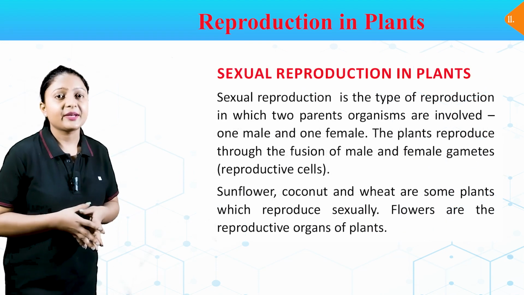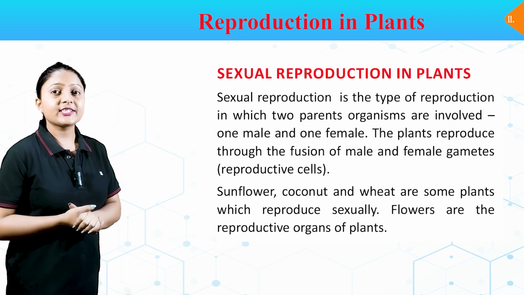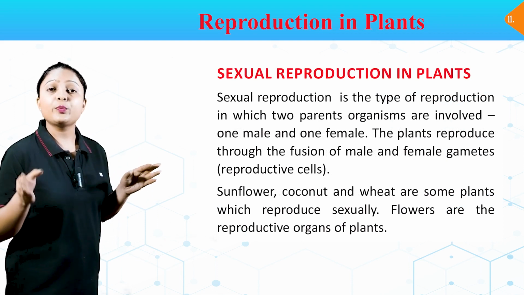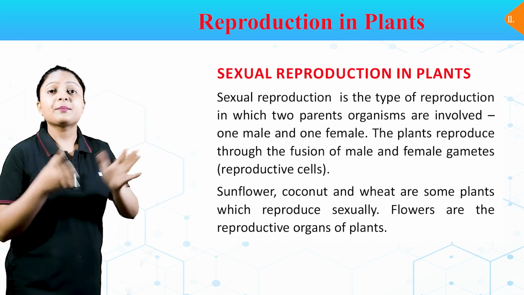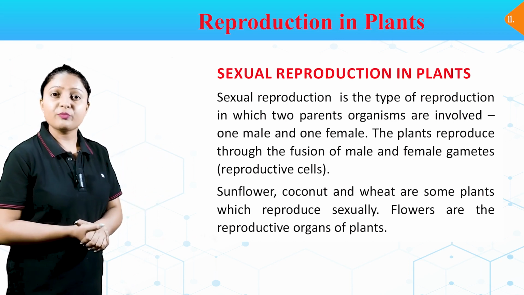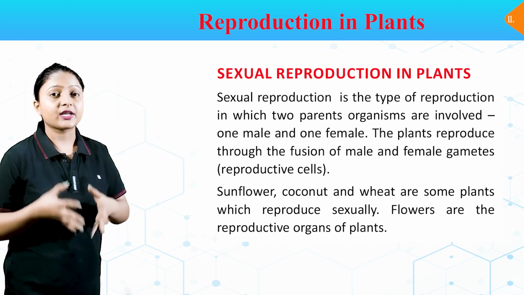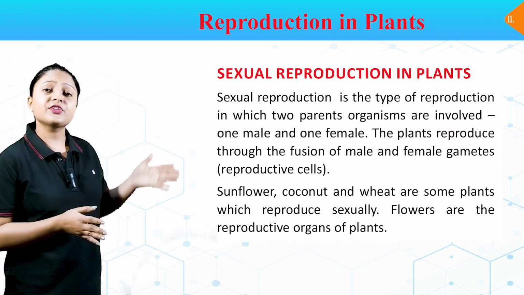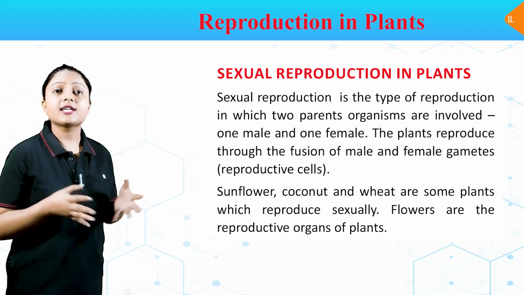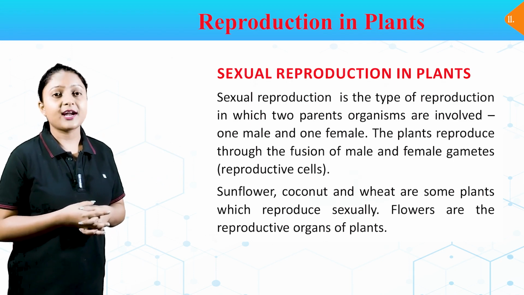Sexual reproduction in plants. Sexual reproduction is the type of reproduction in which two parent organisms are involved, one male and one female. The plants reproduce through the fusion of male and female gametes, the reproductive cells. Sunflower, coconut, and wheat are some plants which reproduce sexually. Flowers are the reproductive organs of plants.